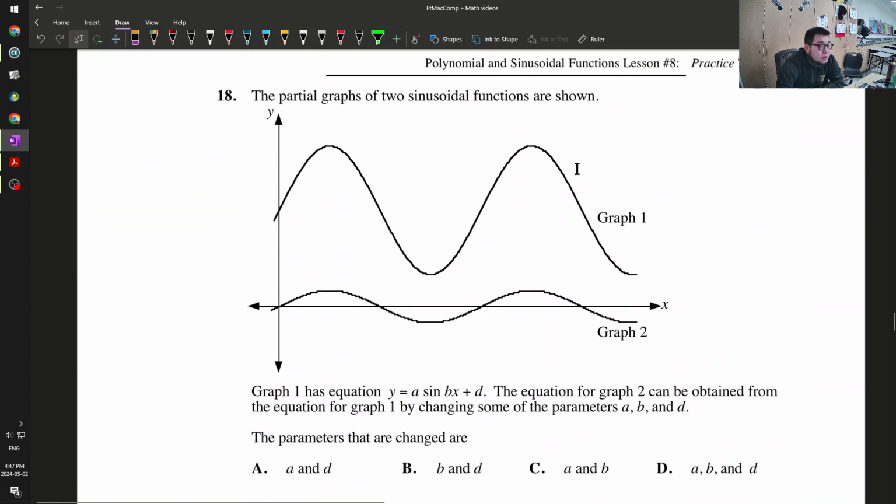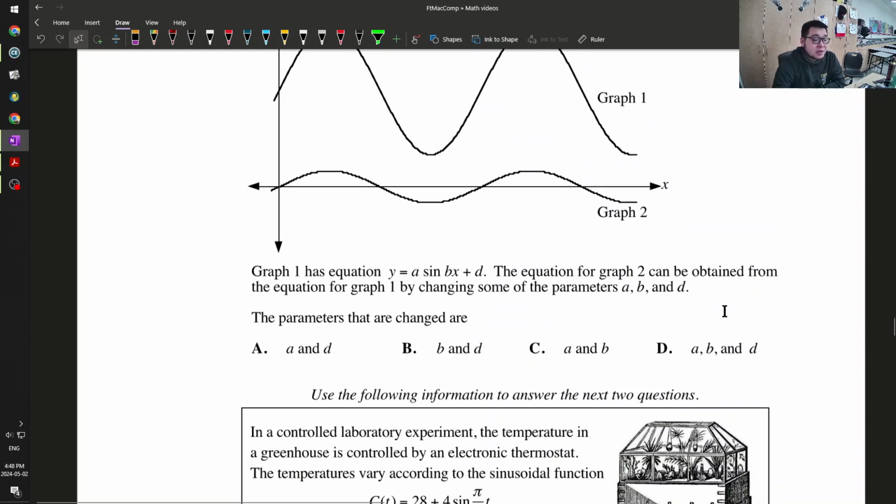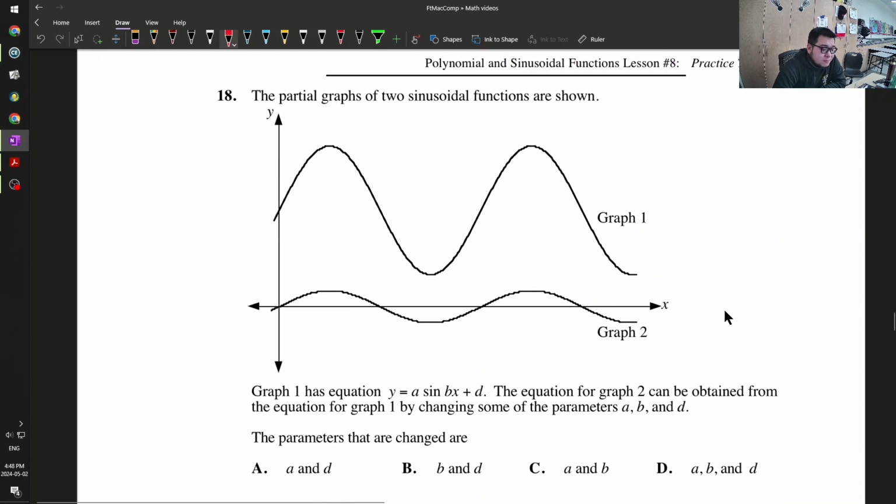18. Okay, here are the partial graphs of two sinusoidal functions as shown. So here is A. So graph A has the equation. Graph B can be obtained from the equation by changing some of the values A, B, and D. So A changes the amplitude, and we must change the amplitude A. B changes the period, and we're not really changing the period.